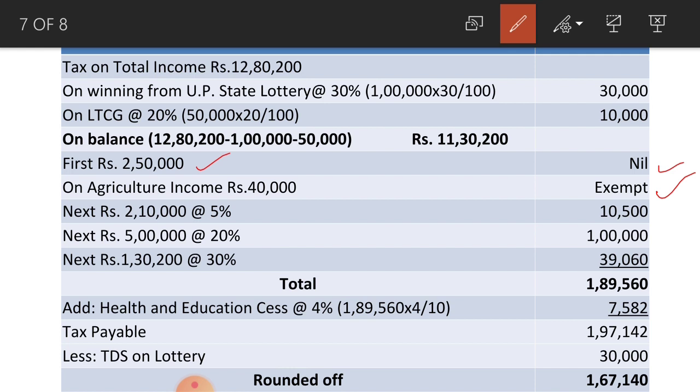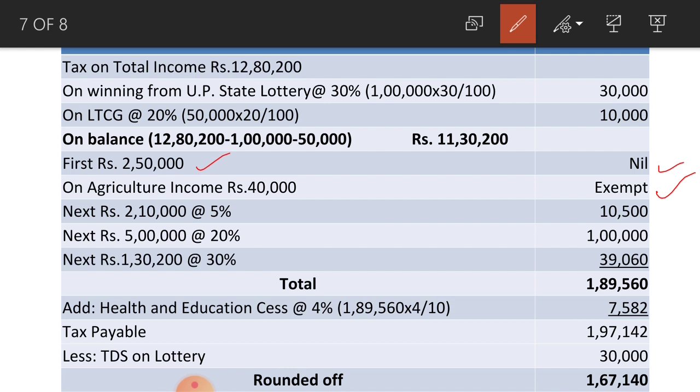On that 2,10,000 at the rate of 5%, 10,500 rupees is the tax amount. Next, from 5 lakh to 10 lakh at the rate of 20% you have to pay tax. So next rupees 5 lakh at the rate of 20% amounts to rupees 1 lakh.